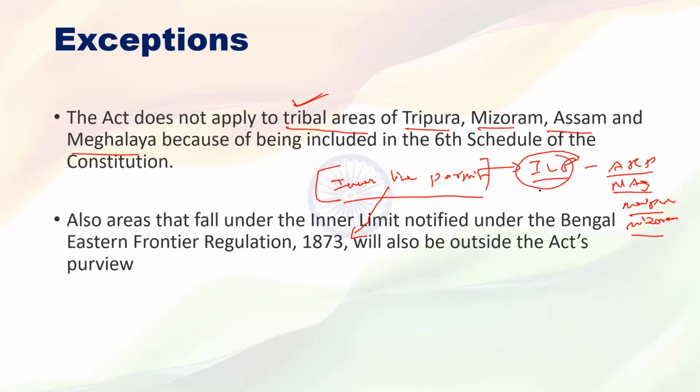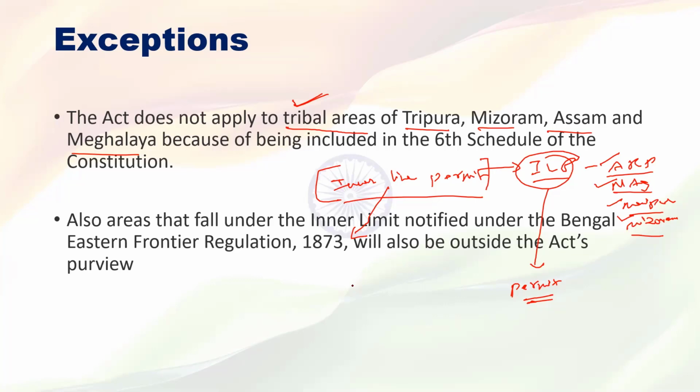So what is that ILP? Inner line permit is a permit given by these 4 state governments to stay in these 4 states. For example, if you want to stay in Telangana, you can stay. You don't require any permission from the Telangana government. But if you are traveling to Arunachal Pradesh, Nagaland, Manipur, or Mizoram, you require an ILP. That means you require permission from that state government that you are staying in that particular state for a particular purpose for so and so days.